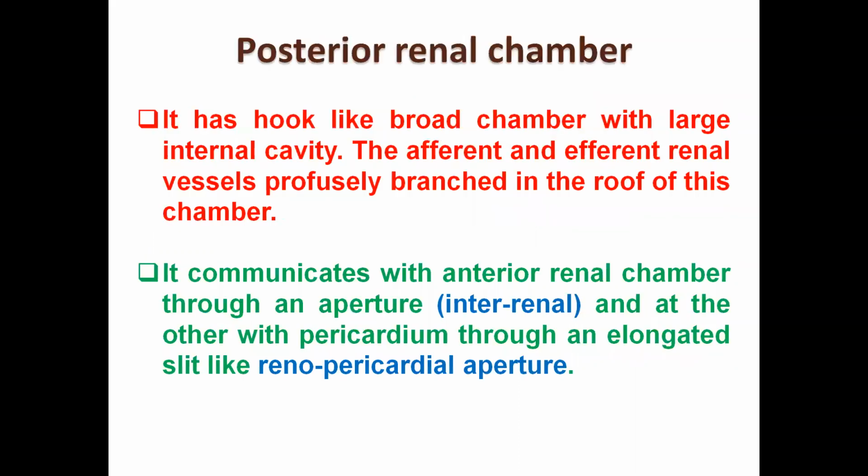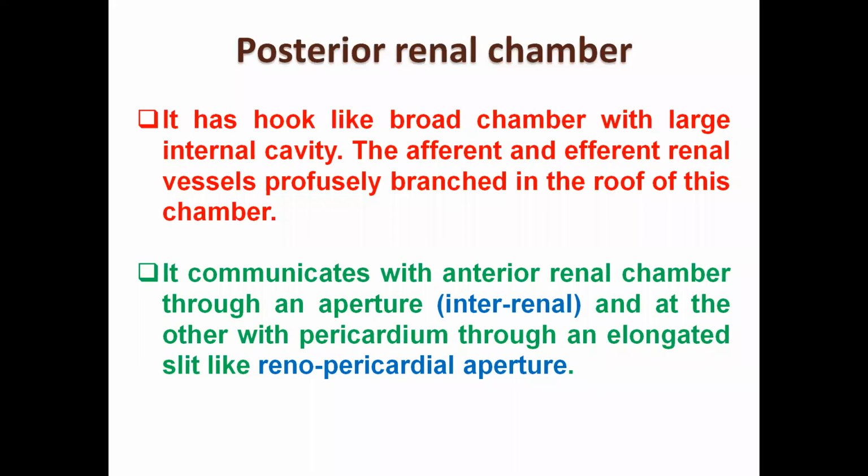Now the posterior renal chamber, as I have told, is a broad, large chamber as compared to the anterior renal chamber, and it has a hook-like shape. So this is a hook-shaped broad posterior chamber which has a large internal cavity.